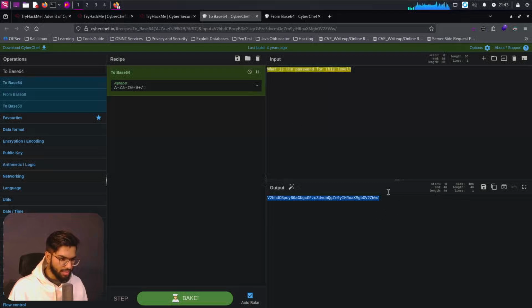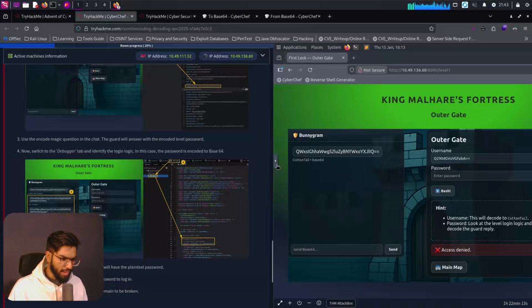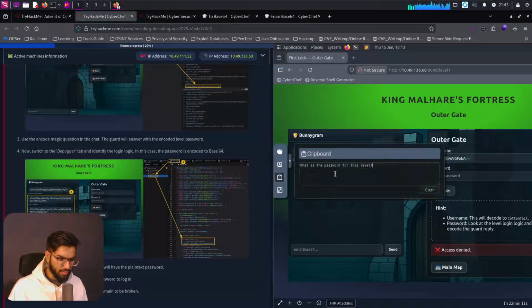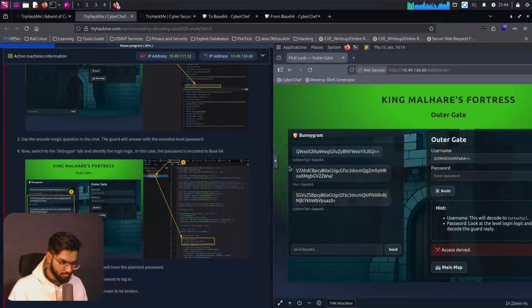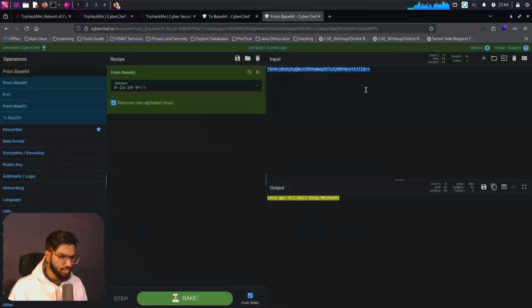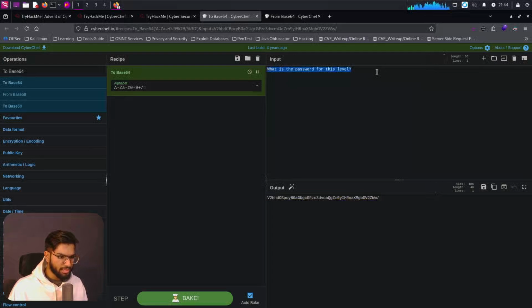And now I will copy this text, come back to CyberChef, paste it right there, then paste it here and click on send. We get a different response this time. Let me copy this and paste it to CyberChef again, and it says here's the password and this is the code there. That's great. Let me just decode and see what the password is.